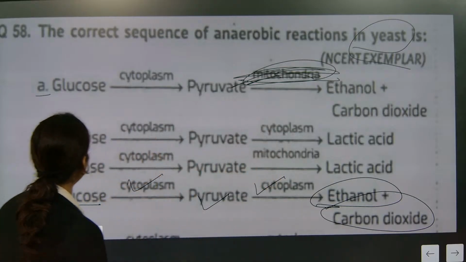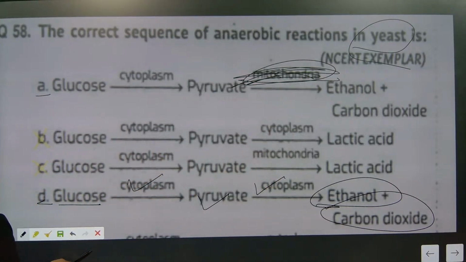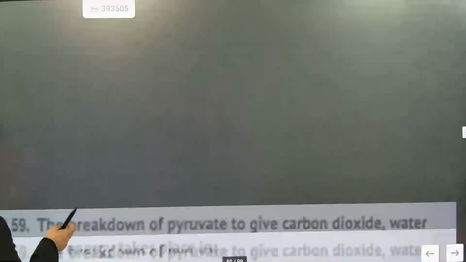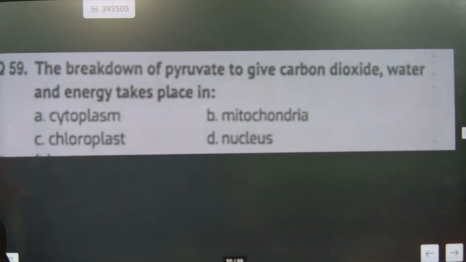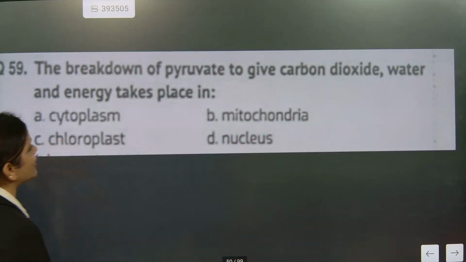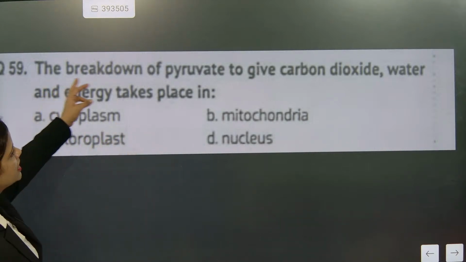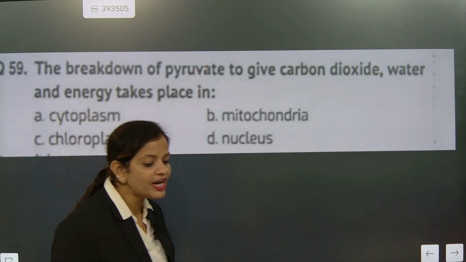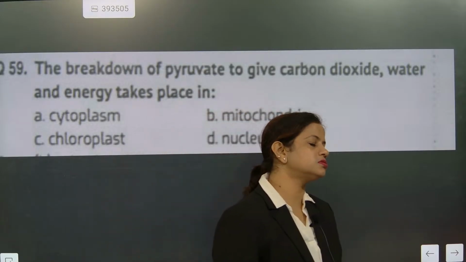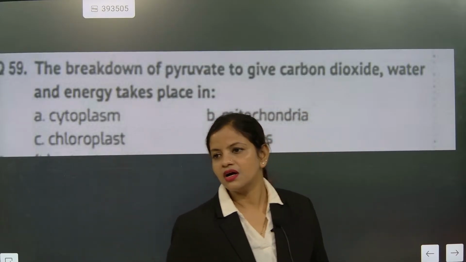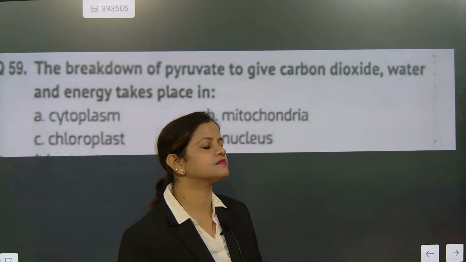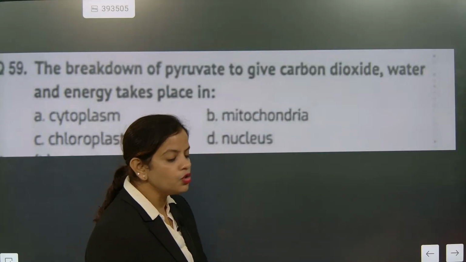Then it will have the same process as humans will have. The breakdown of pyruvate to give carbon dioxide and water and energy is taking place where? Pyruvate breakdown. You only say. Okay, fine. You people shouted now.